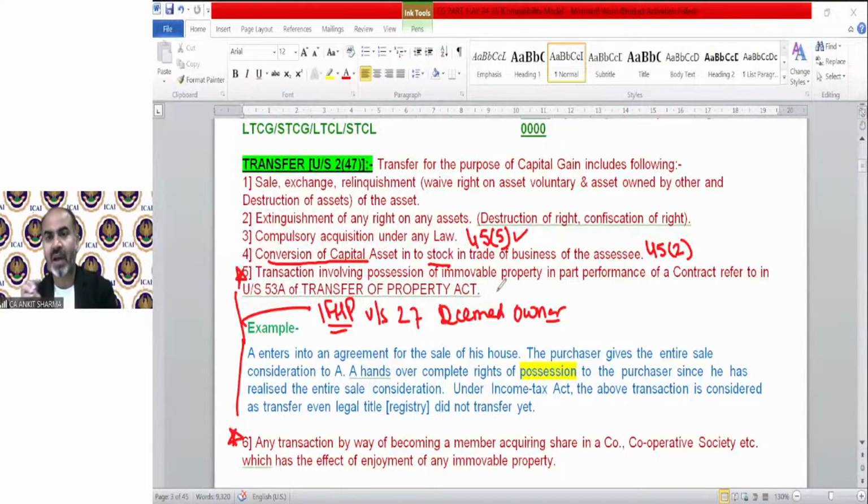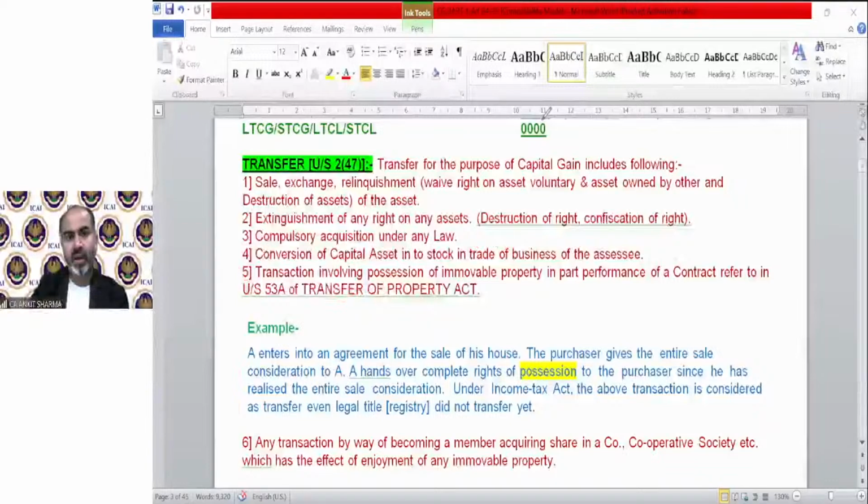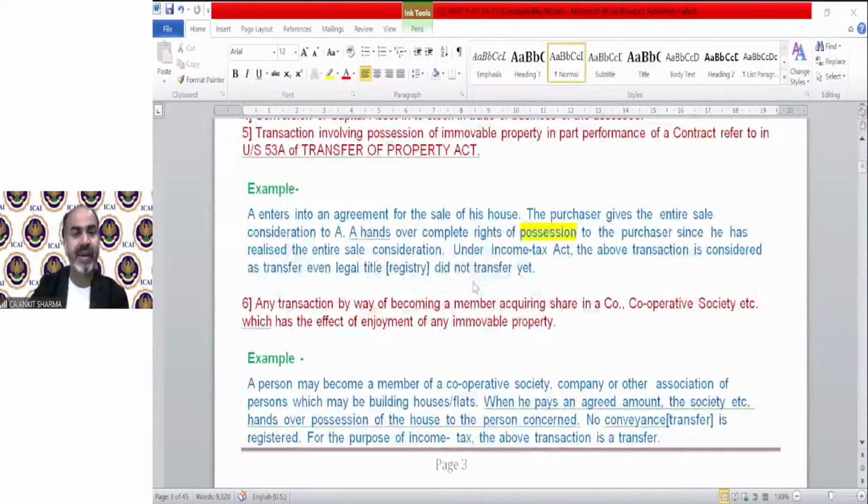Under income tax, the above transaction is considered as transfer, even though the legal title registry did not transfer yet. So if the buyer takes the possession and the receiver takes the consideration, in that scenario, that will be treated as transfer under the Income Tax Act.